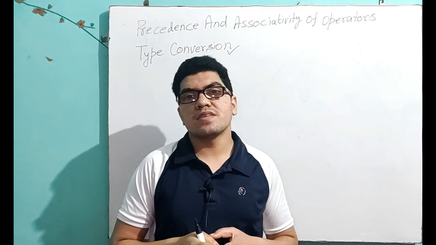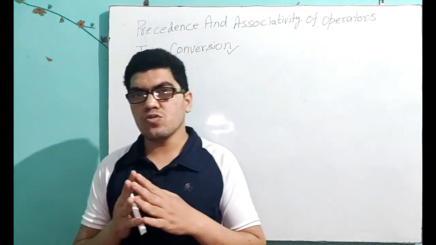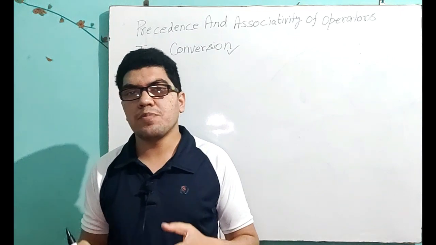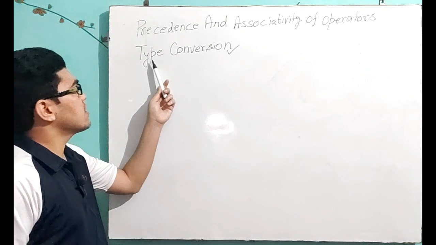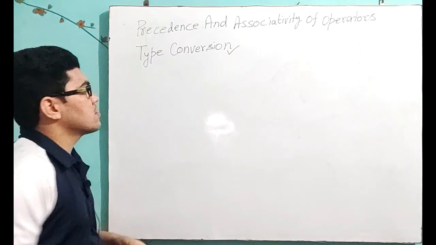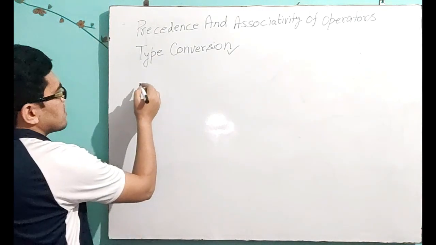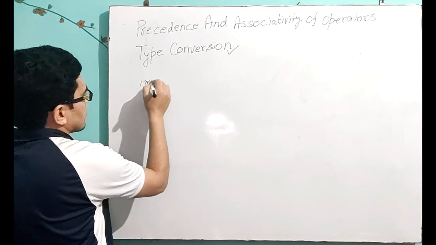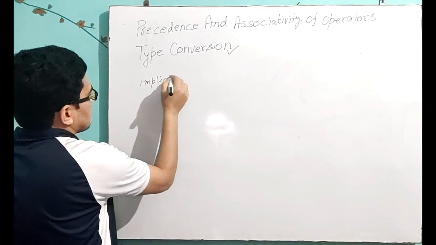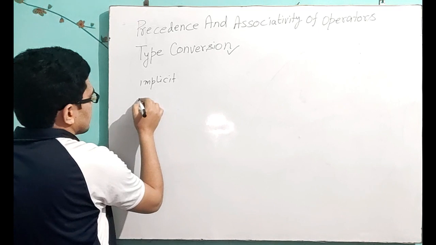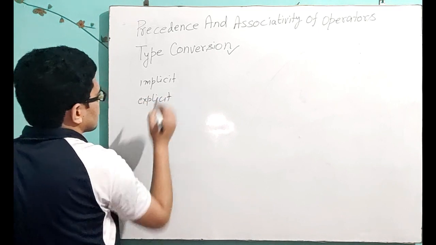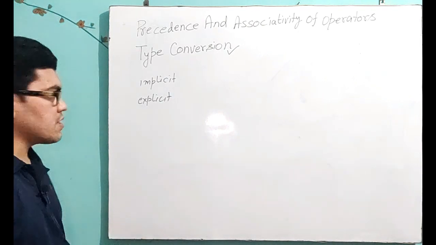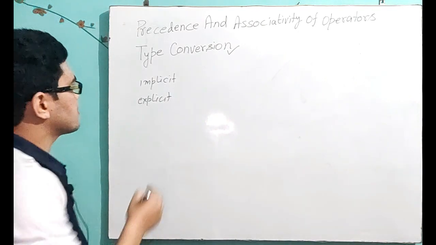In type conversion, when we need to convert one data type to another data type, that process is known as type conversion. So type conversion can be divided into two categories: implicit and explicit. Implicit type conversion and explicit type conversion.